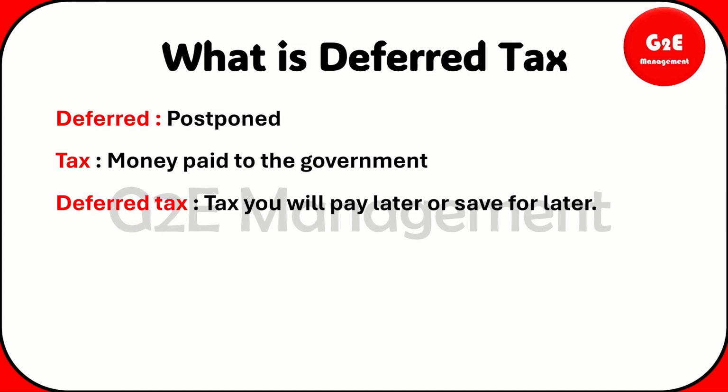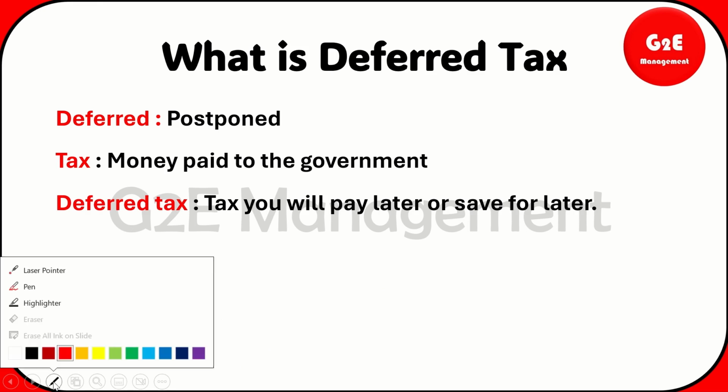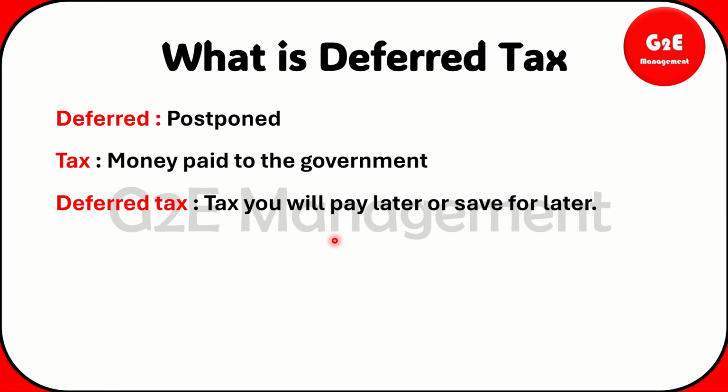So what is deferred tax? That is a tax you will pay later or save for later. Save for later in what sense? You pay right now, and in the future you will get the benefit. Or else, you are not going to pay right now, but in the future you are going to pay. That is the temporary difference in paying a tax, which we call deferred tax.